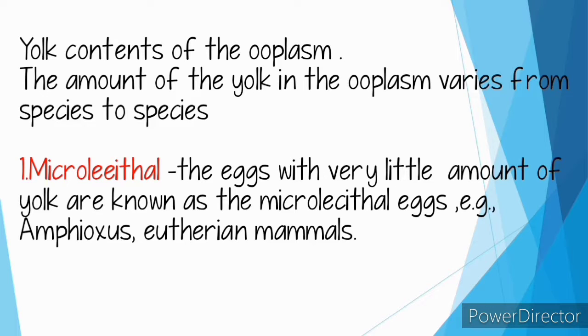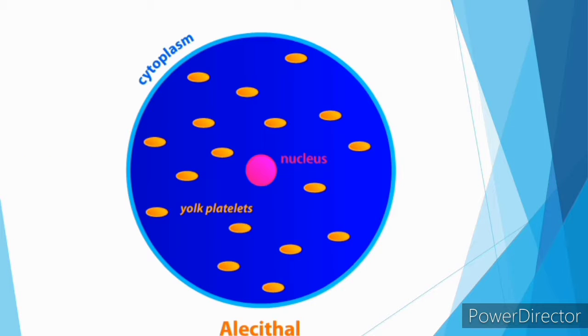Examples: amphibious, eutherian mammals. So these are alecithal examples. So you need to understand what is the difference.